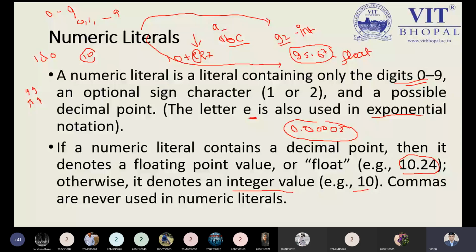And I can write this value like 2e5, or 2 plus e5. So this is the notation for the exponential way, rather than writing 2 to the power or 10 to the power.